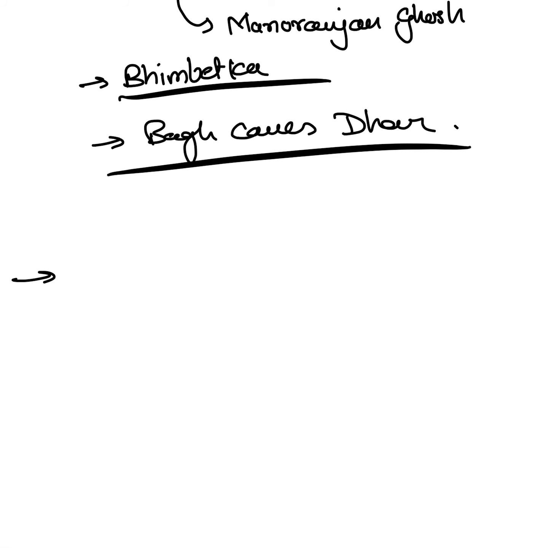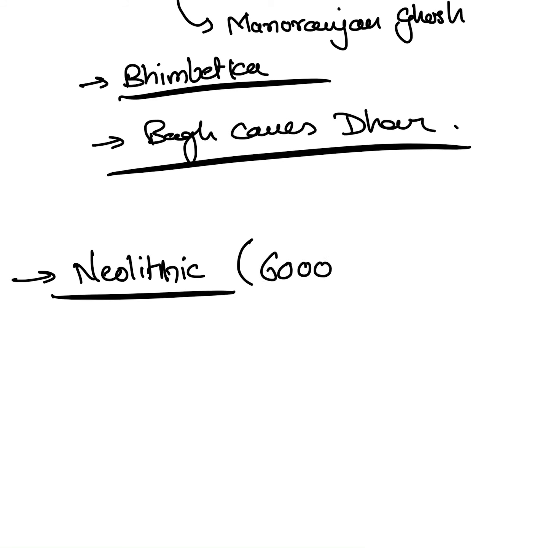period for today, that is the Neolithic period. The Neolithic period falls from 6000 to 2000 BC. Since time has passed, humans learned a lot. They have refined their tools, they are now good at hunting and gathering, they have already domesticated animals, but now humans started settling.